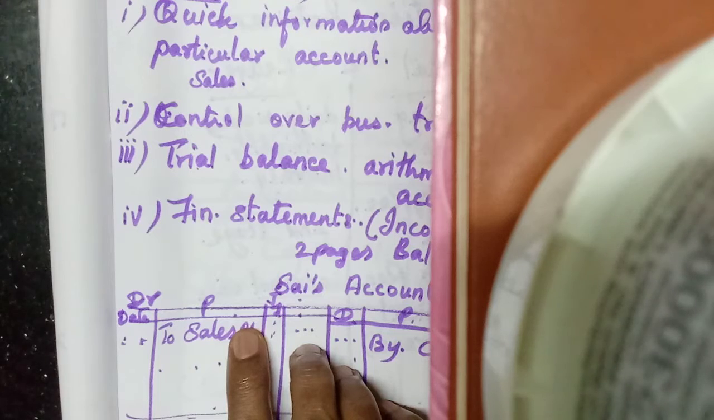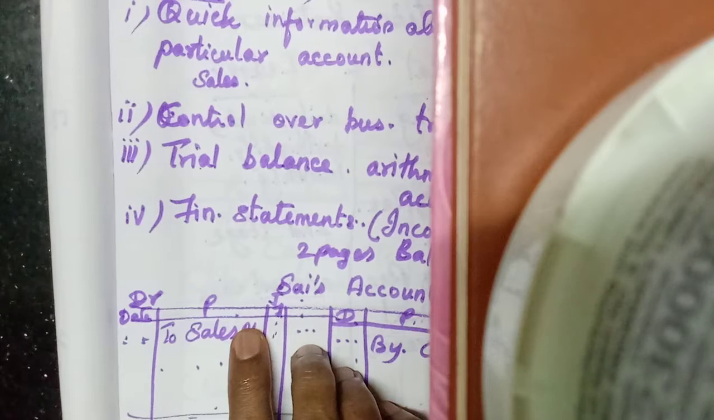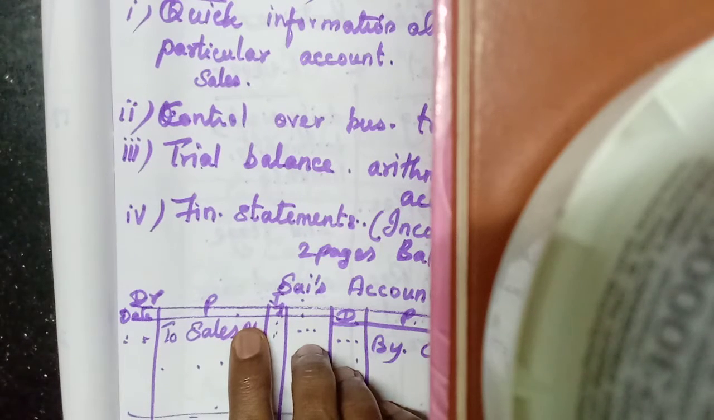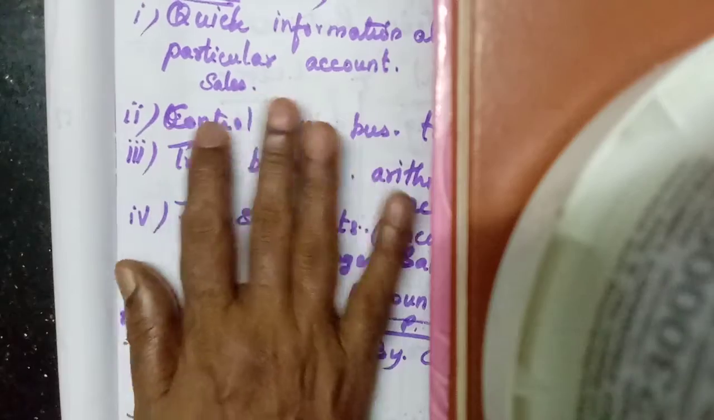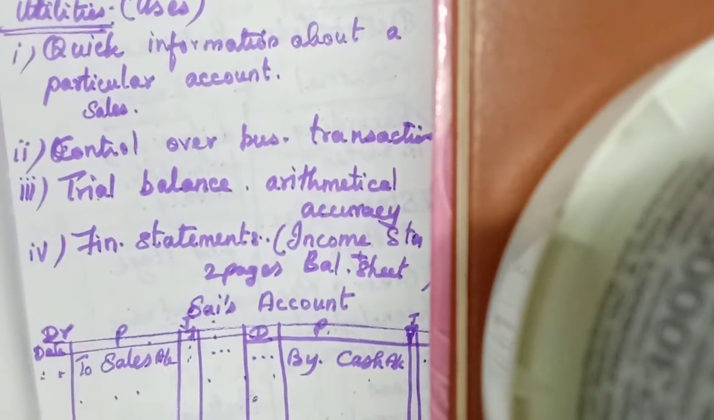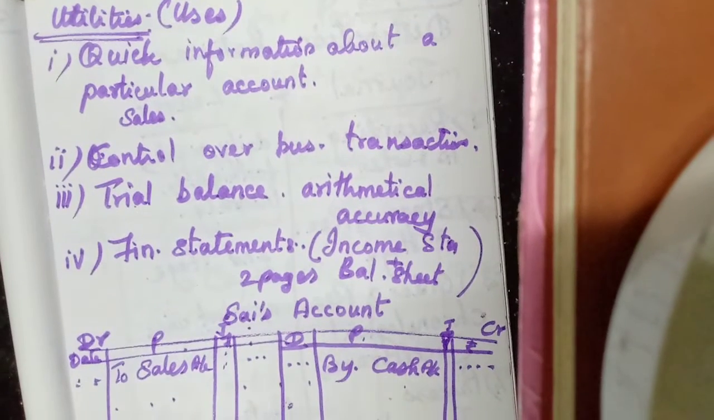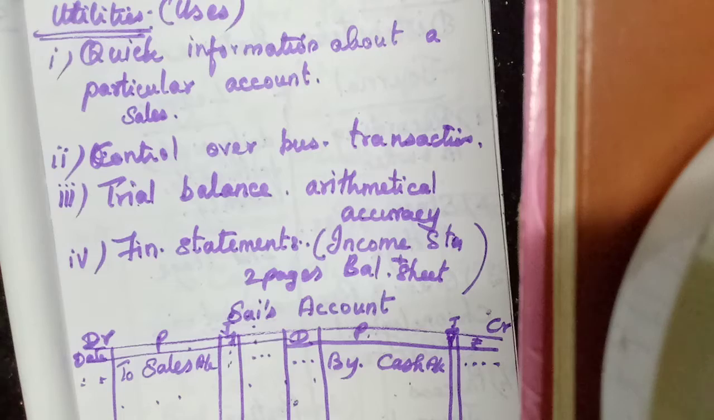Then a particular customer account name, if we post in that ledger account, how much he has paid for us last month and how much is the remaining amount that he has to pay for us. Everything can be known. Quick information about a particular account can be known. Then control over business transactions.